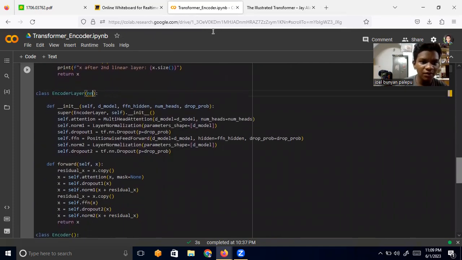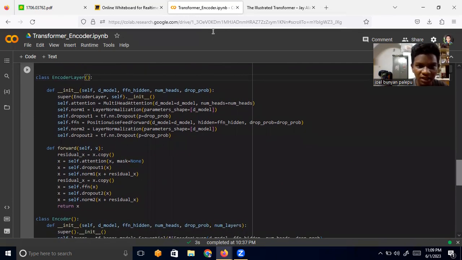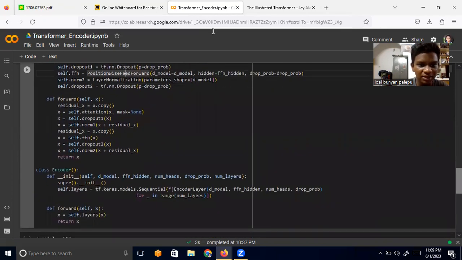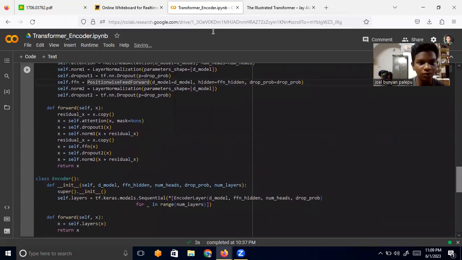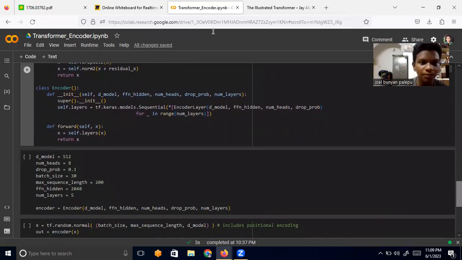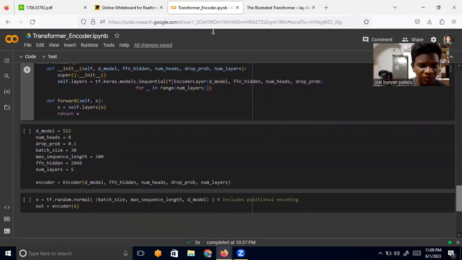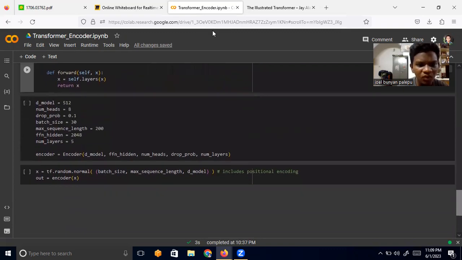And then we'll build the final encoder class. As you can see here, we'll perform the multi-head attention, normalization, dropout. I don't think we have used residual. Yes, we have used residual here. Now we'll just do some initializations here. We'll do the residual network, and our final network is ready.